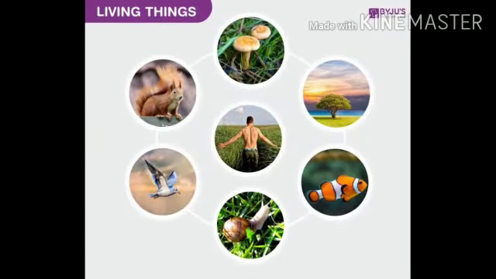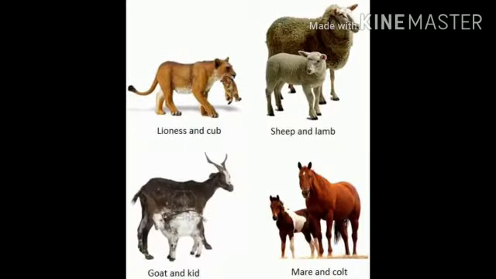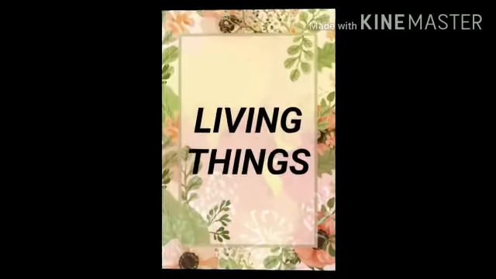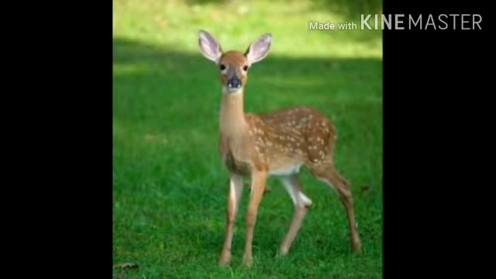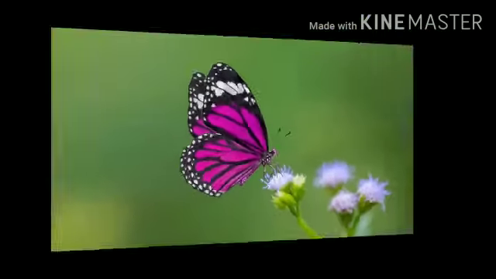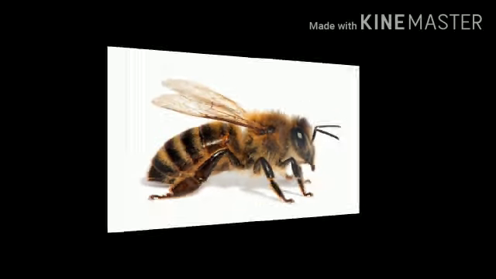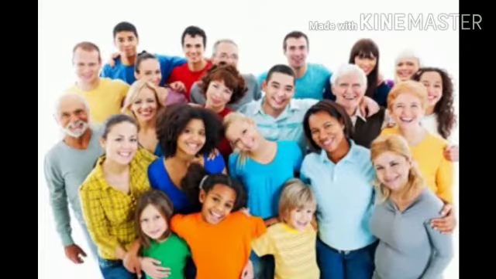Things that can breathe, eat, grow, move from one place to another, have feelings, reproduce young ones, and can die are called living things. For example, deer, butterfly, bee, human beings, etc.